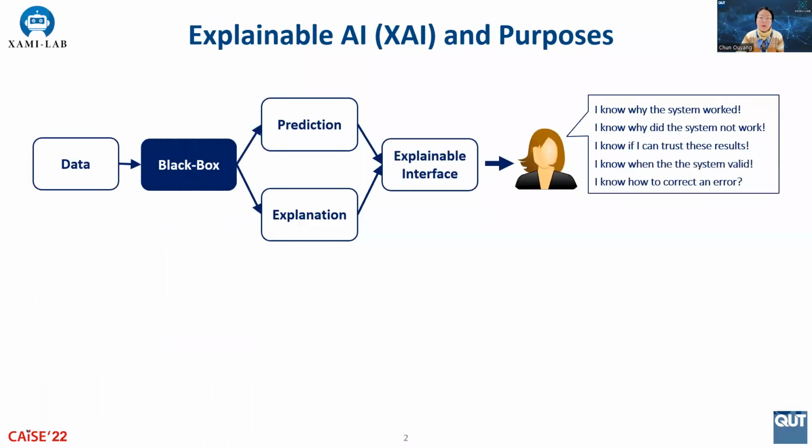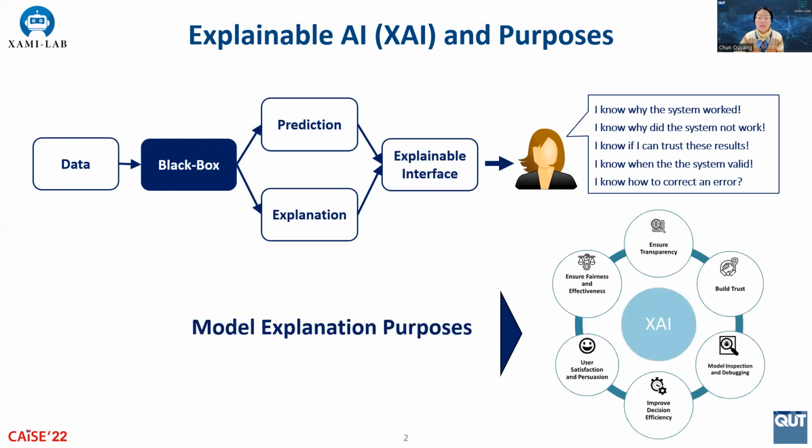In our study, we're interested in generating explanations for predictive models. The broad area of research is known as Explainable Artificial Intelligence, or XAI. In simple words, XAI intends to provide explanations about why a certain decision was made by a predictive model underpinned by machine learning or deep learning techniques, mostly considered as black box models. By doing so, XAI aims to address the purposes such as providing model transparency and ensuring fairness in autonomous decision-making.